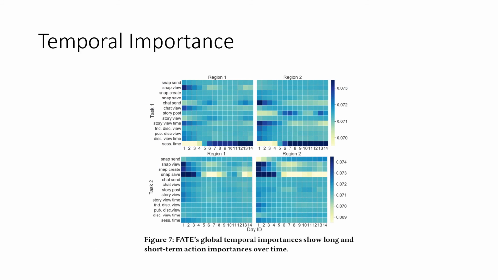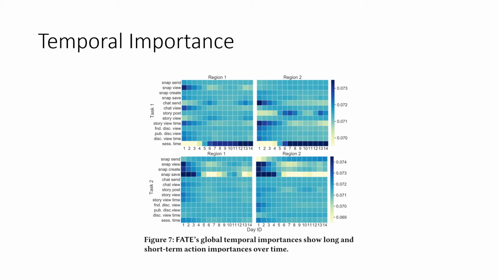We then study the temporal importance derived from our framework. To this end, we plot the temporal importance scores of all user actions on both task 1 and task 2 in both region 1 and region 2. As we can see for task 1, our framework finds that session time is the most important user action, and it finds the most recent time intervals play more important roles in the prediction. For task 2, the framework derives that snap-related actions are more important than others.